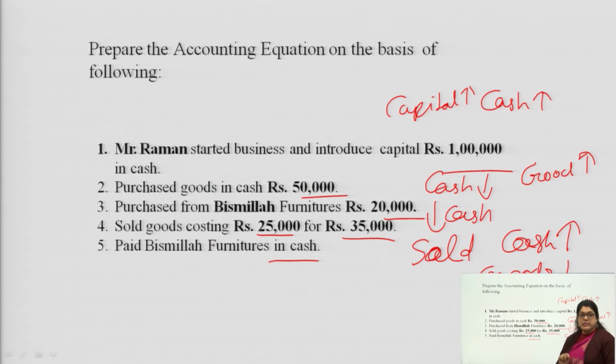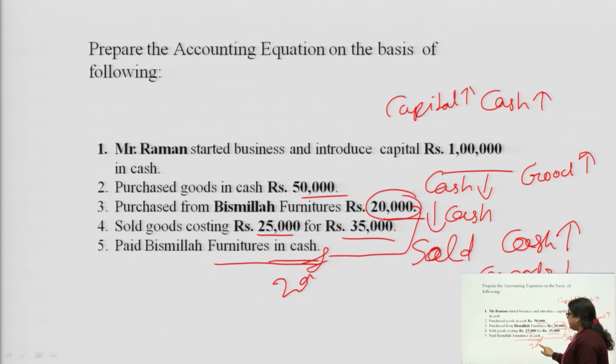Now you can connect both transactions. You purchased the furniture from Bismillah on credit, and now you are paying the 20,000 to your creditor. The amount is not mentioned here because it is already given.